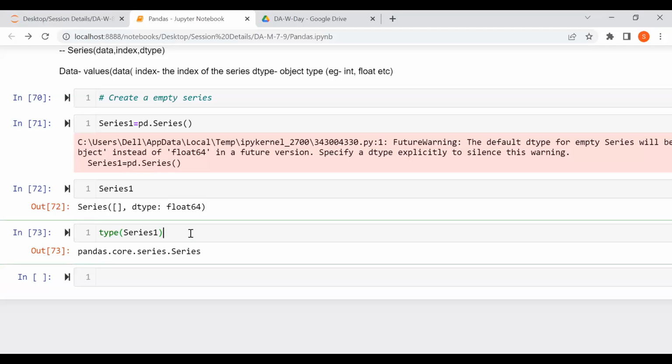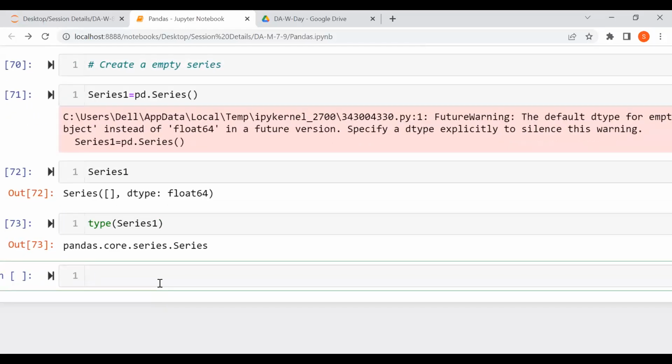Now, we'll create an array to a series. The first operation we'll be doing here is creating a one-dimensional array as a data set. That is the use of series, Saurabh, in pandas. It is used to create a one-dimensional array as a data set. How we do it for NumPy, that is the purpose of using series in pandas. Got it, Saurabh?